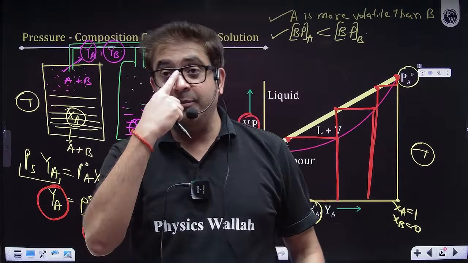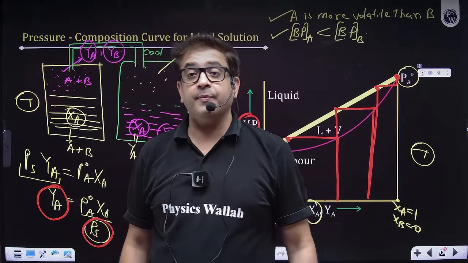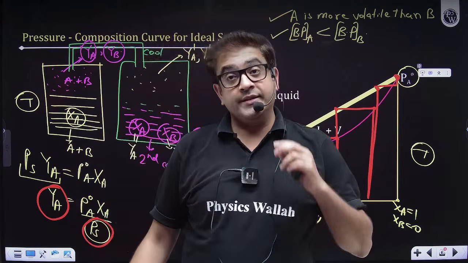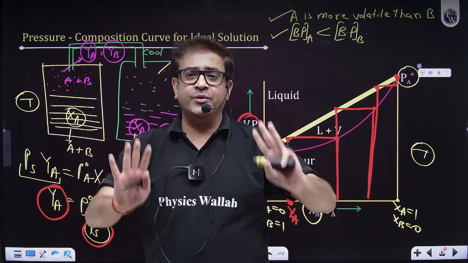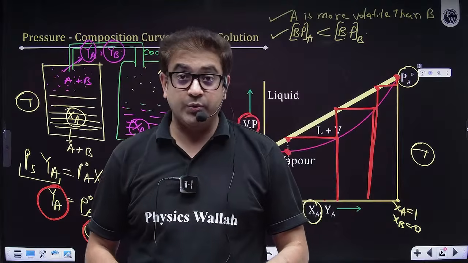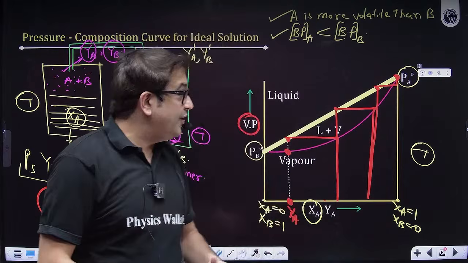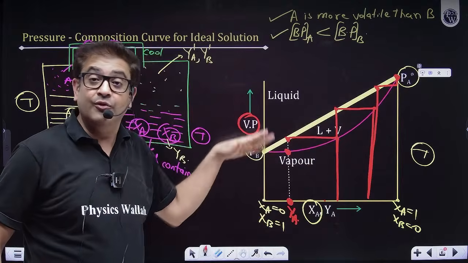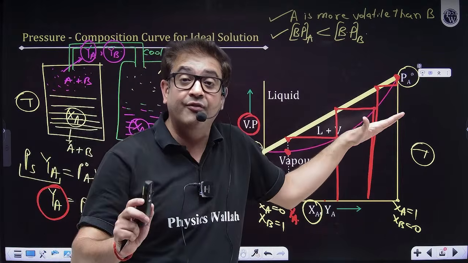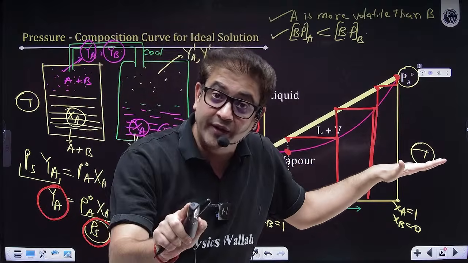I hope everybody is clear with this, guys. Guys, this is good. This is an important thing. The only important thing which teachers generally do not communicate to students is that even for an ideal solution, you can have a straight line also and a curve also. Because the straight line will be the graph when you are taking mole fraction in the liquid phase.